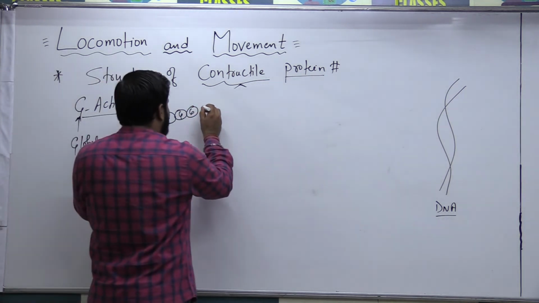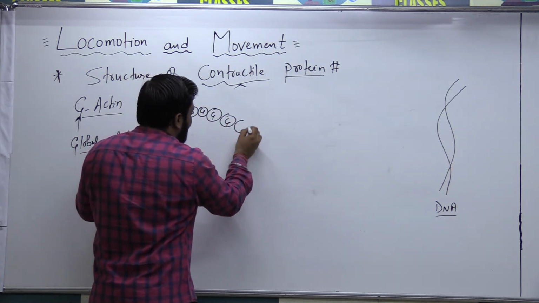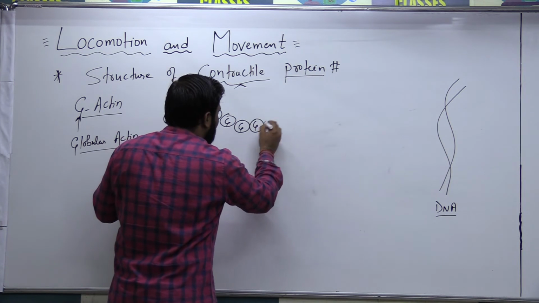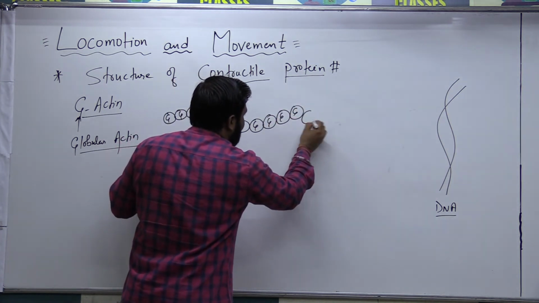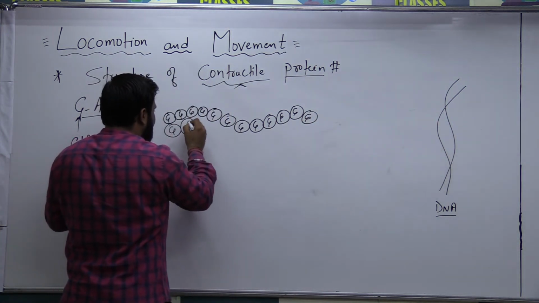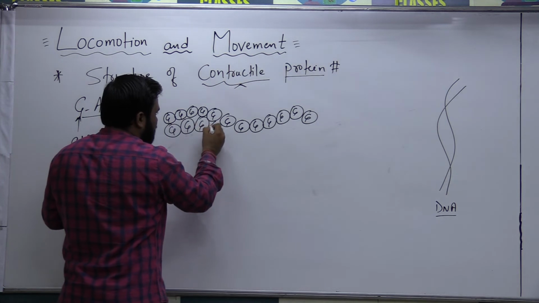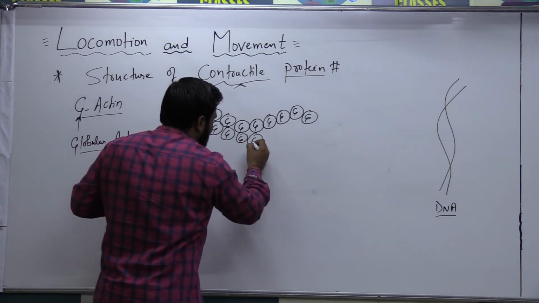All the G-actin get attached with each other to form F-actin. All the G-actin will combine with each other to form what? F-actin. So we will have a double coil, in the sense that there will be a double layer. These two are the double layer, and these all are G-actin.